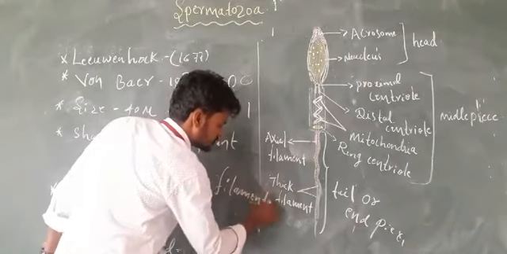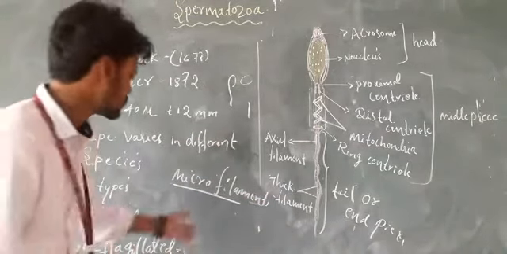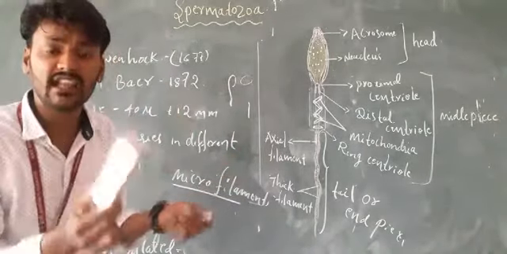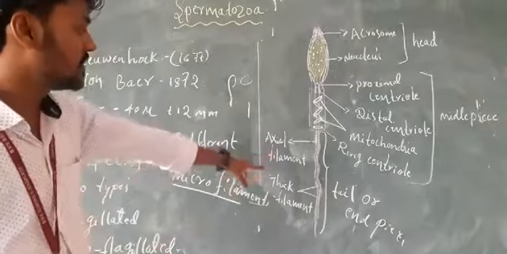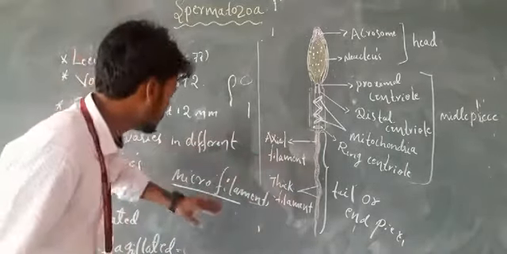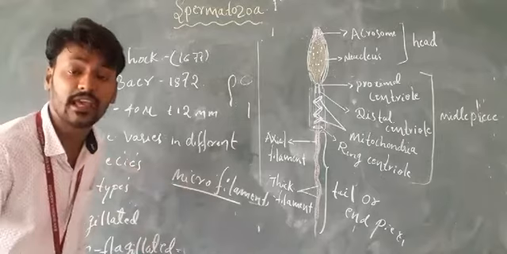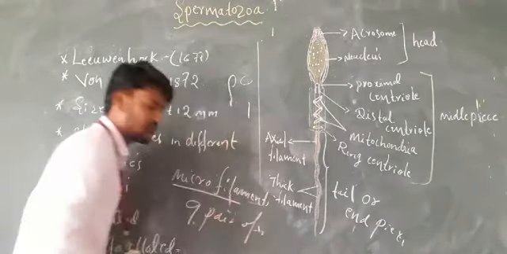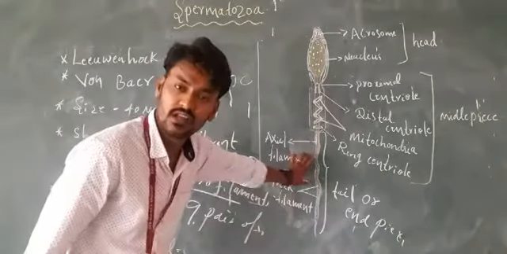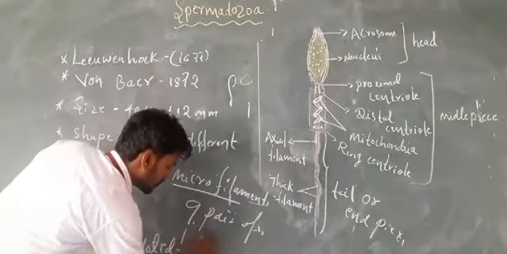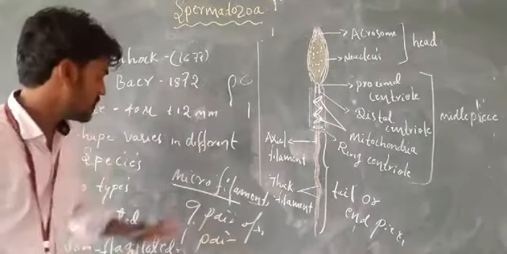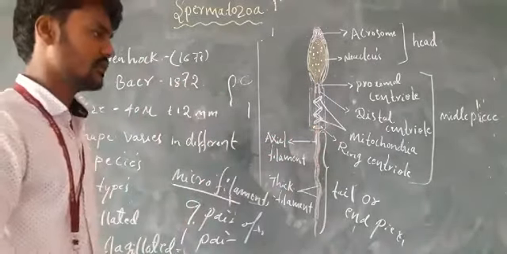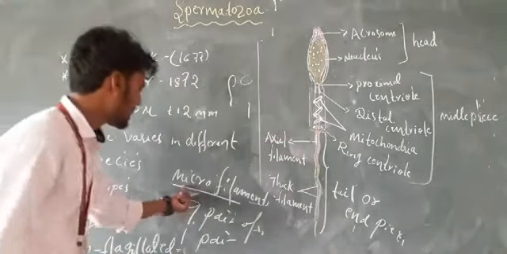These microfilaments are elastic in nature, easily bending, so the pendulating or oscillating of the tail region happens by the help of microfilaments. Nine pairs of microfilaments are present in this, and only one pair of microfilaments is present in the center of the flagella.